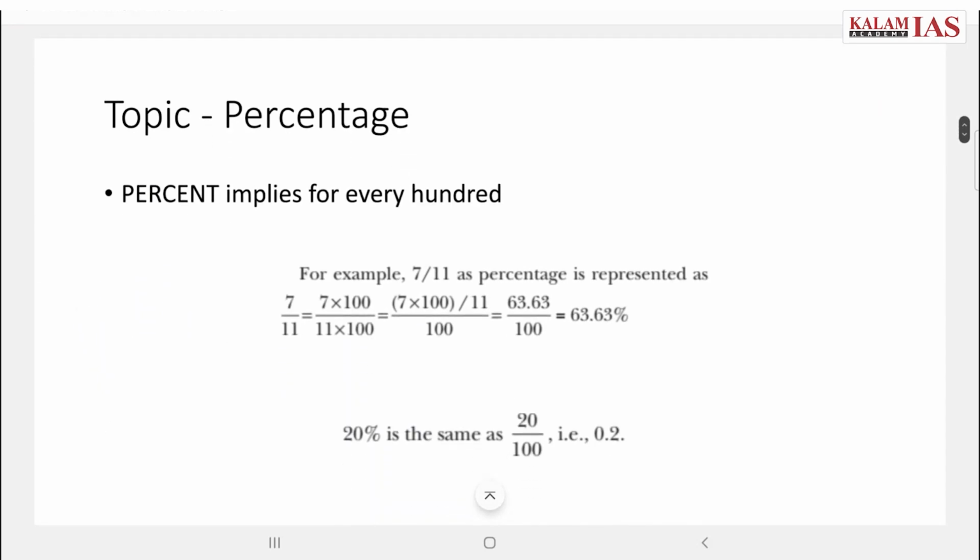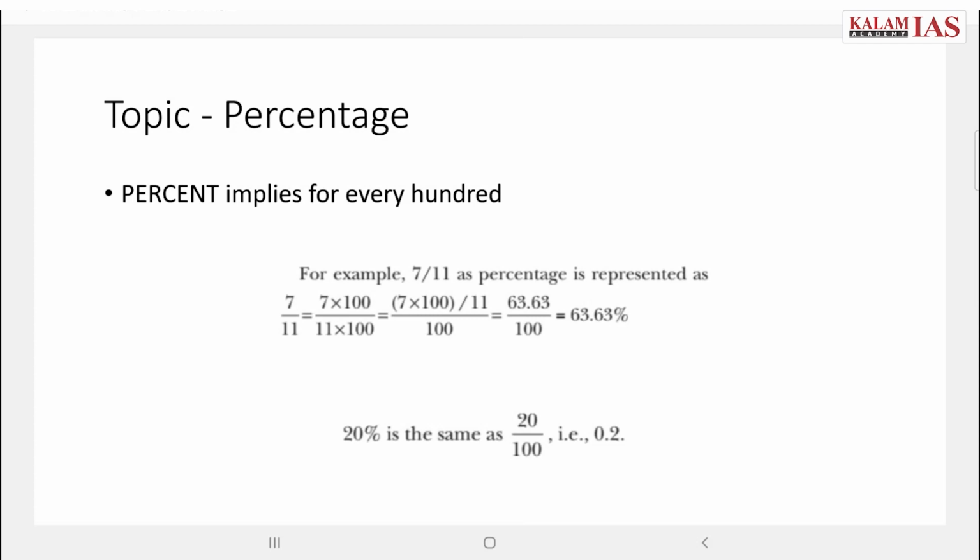Now coming to the next part, which is our first topic, that is percentage. This is part of maths topics. We will start with mathematics and then we will move on to reasoning topics. The first topic for today is percentage. I hope you have got a fair idea of what CSAT is and how things are covered in CSAT. Let's start with percentage.